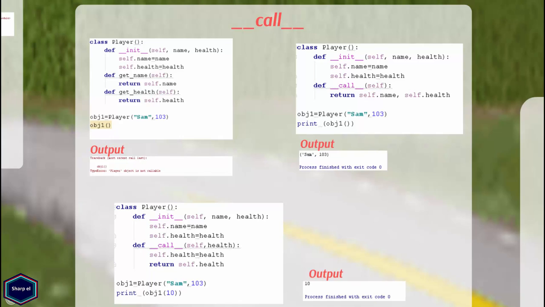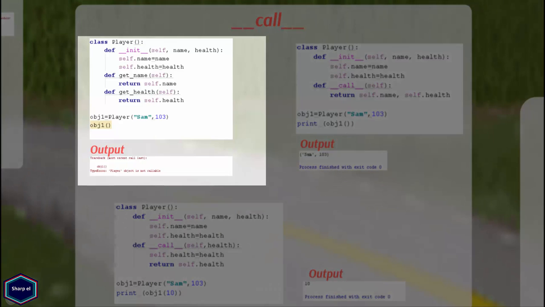Now let's look at the next magic method, __call__. Magic method __call__ allows you to create objects which are callable. If there is no __call__ method in your class, the instance of your class is not callable. Let's see an example to understand what I mean.